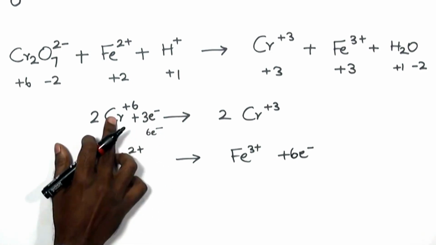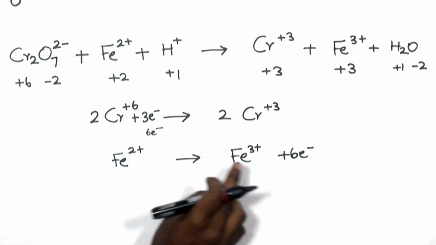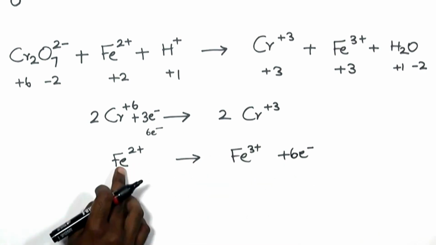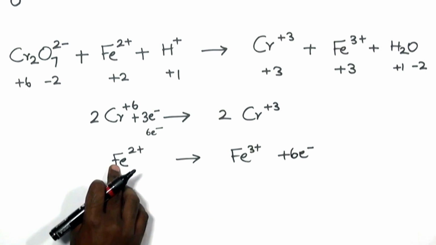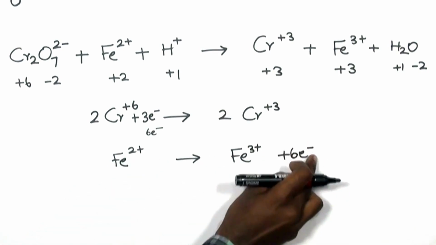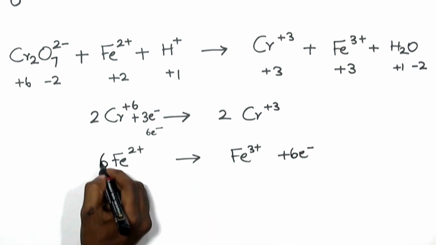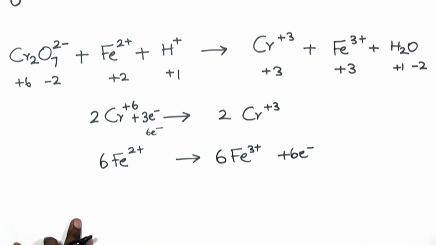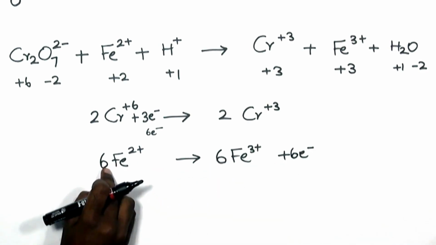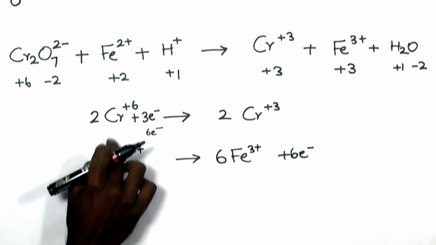I need 6 electrons for the reduction of chromium, so 6 electrons should be produced by ferrous ions. If each ferrous ion gives 1 electron, then 6 electrons should have been given by 6 ferrous ions in forming 6 ferric ions. We have found out that 6 ferrous ions are required in this process.